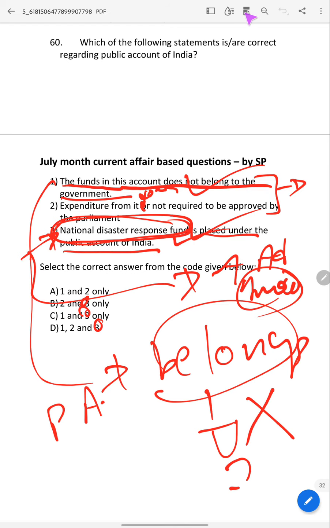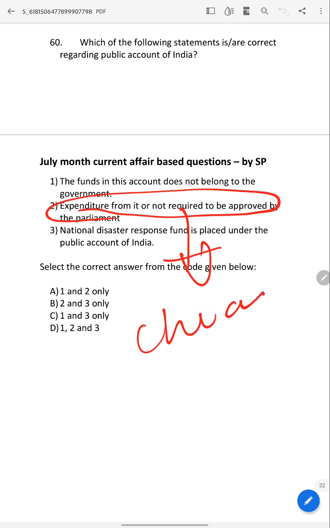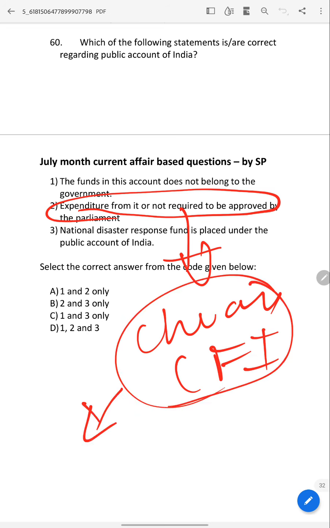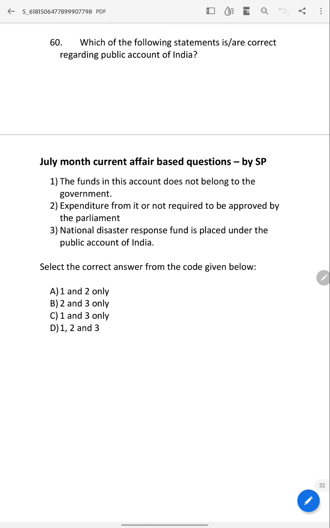And it does not require any parliamentary approval. Which one requires it? Anything charged on the Consolidated Fund of India. How can you withdraw from that? Through an appropriation bill. Okay, so the answer is: this is correct, this is correct, this is correct. The answer is D.